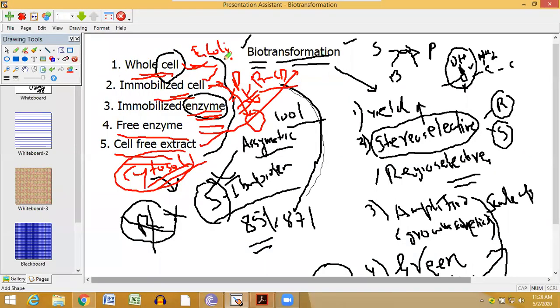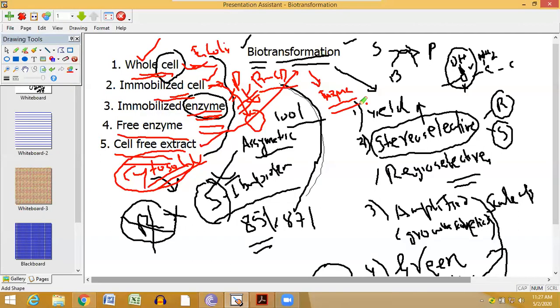The one thing to make sure of: whether you use the cell or the immobilized cell, what is actually doing the biotransformation? The enzyme. Biotransformation can only be achieved by the enzyme, whether you use it in free form, in the cytosol, or in the form of a whole cell. The reaction is achieved by the enzyme.